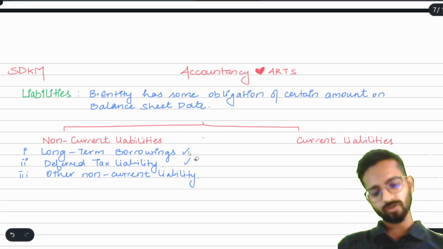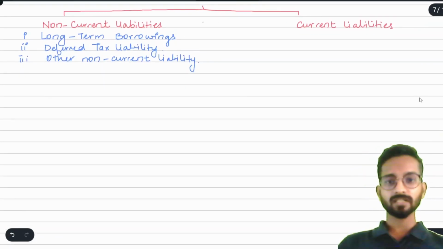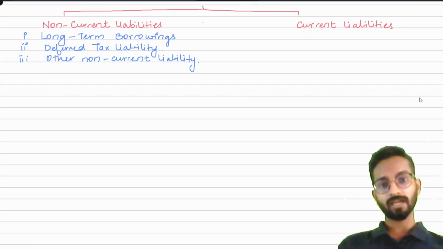Understood? So now talking about the current liability. Current liability means that obligation or that duty I have, the responsibility I have, that I have to settle within 12 months of the year end.